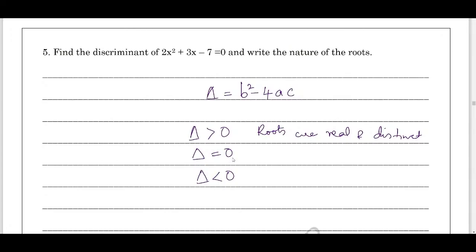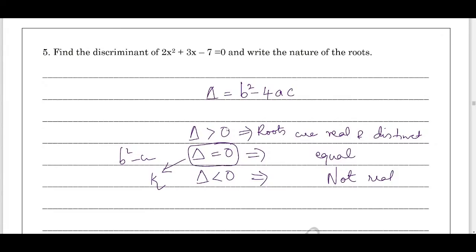If the discriminant value is equal to 0, that means the roots are equal. If delta is lesser than 0, that means roots are not real. If delta is greater than 0, roots are real and distinct. If delta equals 0, the roots are equal. If delta is lesser than 0, the roots are not real. Based on this condition, you can expect a 2 mark question finding the value of k. By equating b square minus 4ac equals 0, we can find out the value of k. That is also a 2 mark important question.